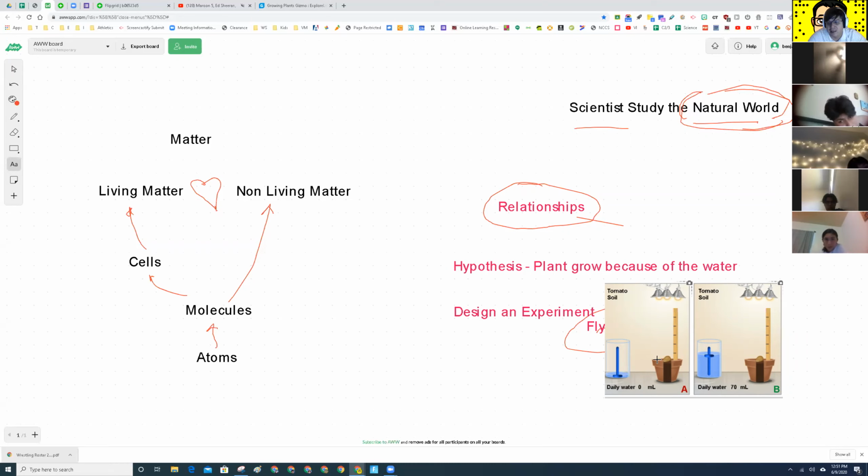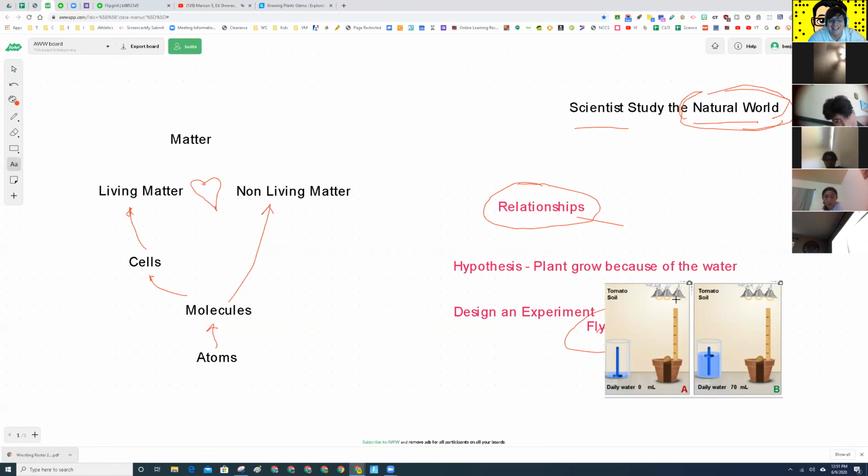What are we giving the plants? Water. Both are getting water? No, not A. What else are the plants getting? Light. Very good. Now, are they both getting the same amount of light? Yes.